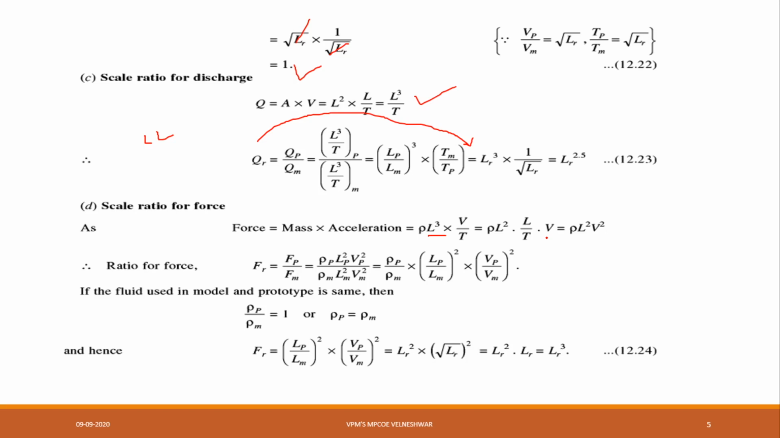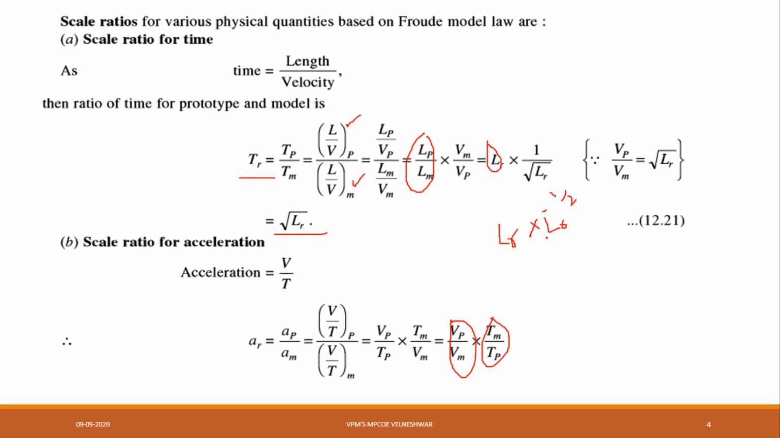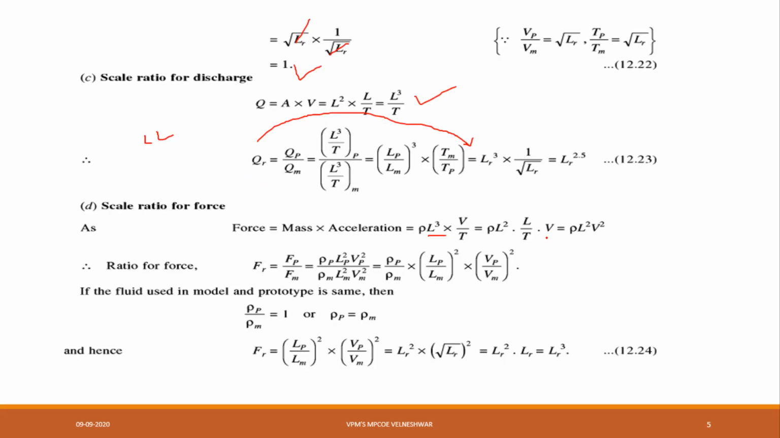Ratio for force, that is scale ratio for force, Fr is equal to Fp by Fm, that is equal to rho p into Lp square into Vp square divided by rho m into Lm square into Vm square. Separate all the values, and here already we have found rho p by rho m is equal to 1. Okay, next, and rho p is equal to rho m, that is Fr is equal to Lp divided by Lm